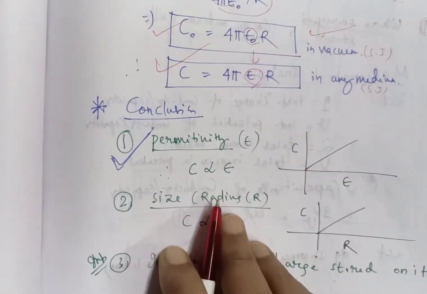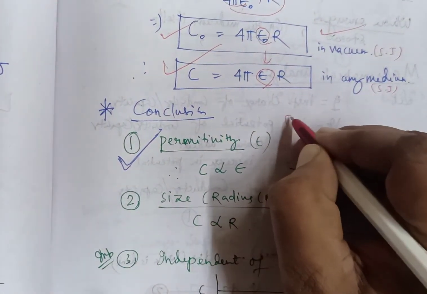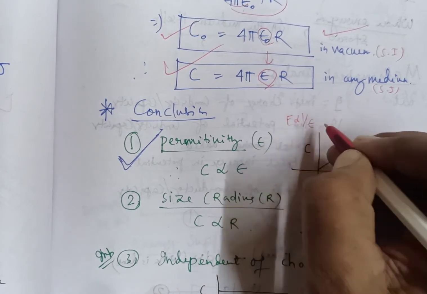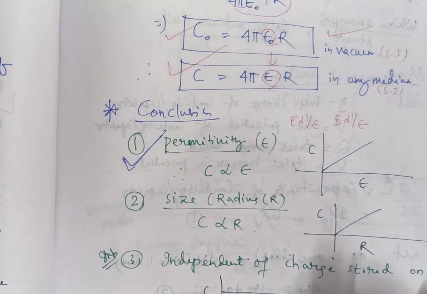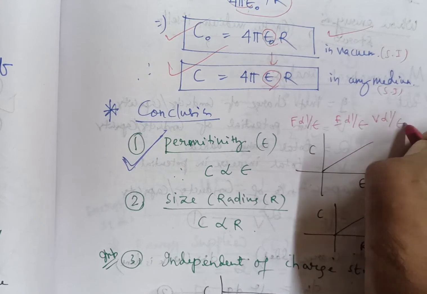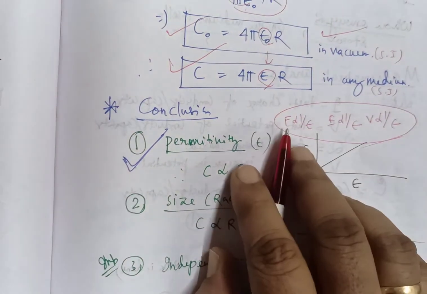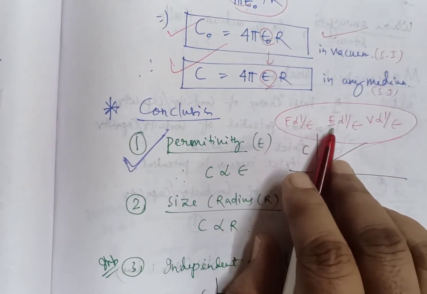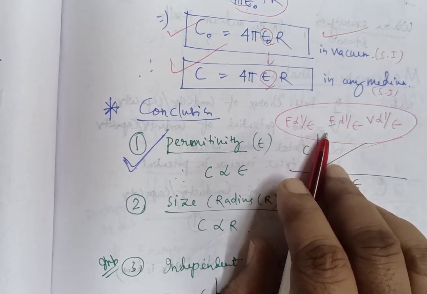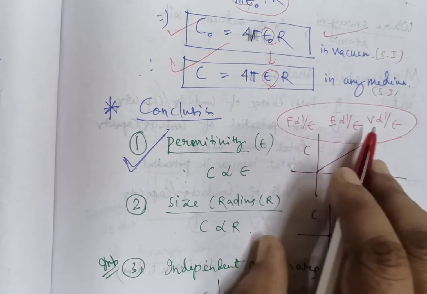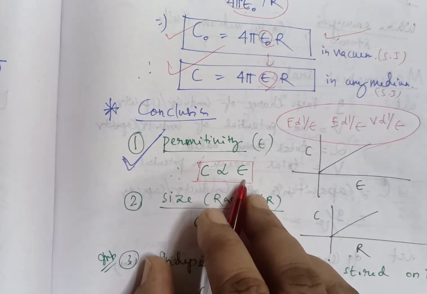If you plot the graph C versus epsilon, the graph will be like this. Again, you should remember how electric force, electric field intensity, and electric potential are represented with permittivity. In previous classes, we discussed that electrostatic force, electric field intensity, or electric potential is inversely proportional to permittivity. That means if permittivity of the medium increases, this parameter decreases. But here you see the capacitance increases with increasing permittivity of the medium.